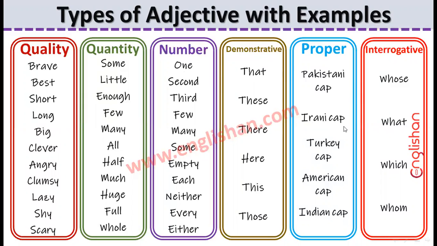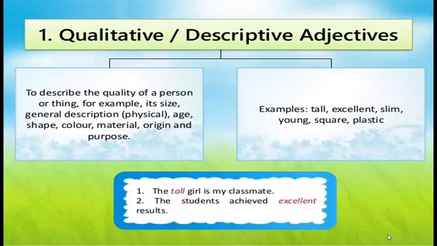Pakistani cap, Irani cap, Turkey cap, American cap, Indian cap, Saudi Arabian cap. These type of adjectives are called proper adjectives. Interrogative adjectives like whose, what, which, whom. So these type of adjectives are called interrogative adjectives. Types of adjectives are quality, quantity, number, demonstrative, proper, and interrogative. I hope you understand very well.